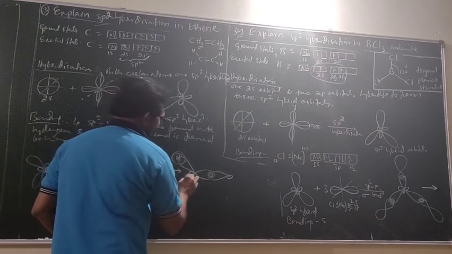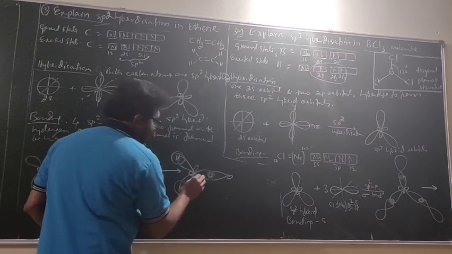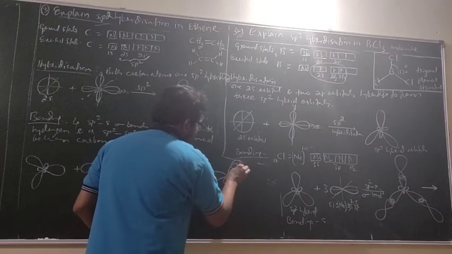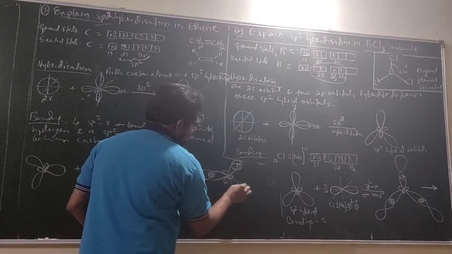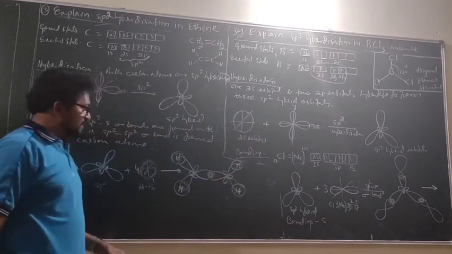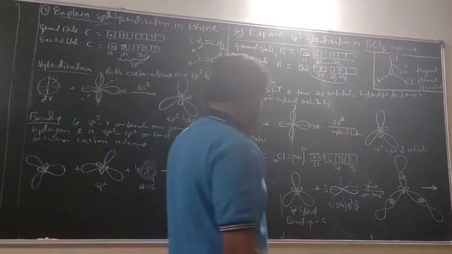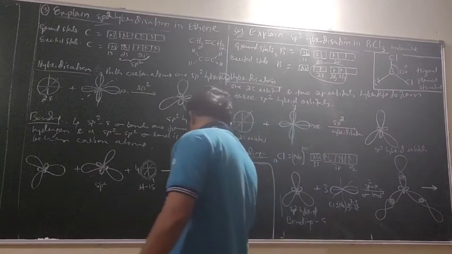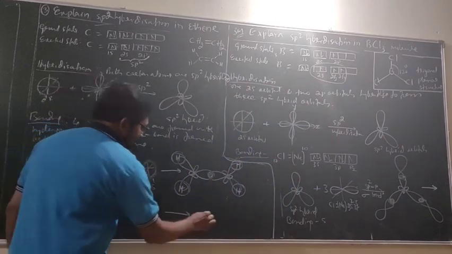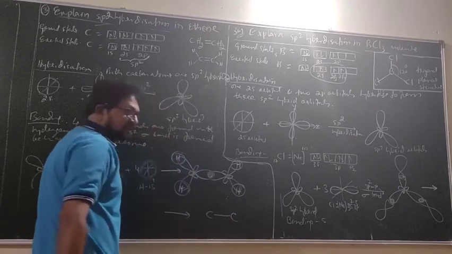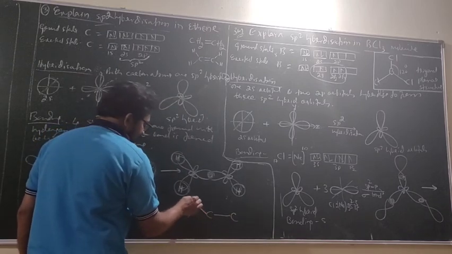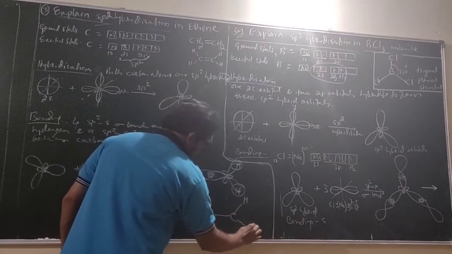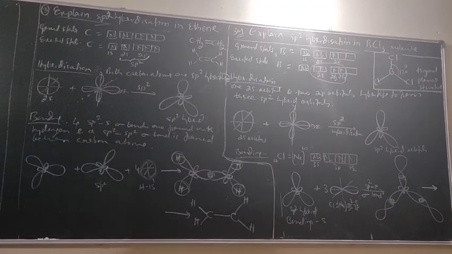This is an sp2-s sigma bond. On this carbon, this is an sp2-s sigma bond and this is an sp2-s sigma bond. Now what is the skeleton? What is the skeleton? C single bond C, H, H, H, H. Is this ethene? No.